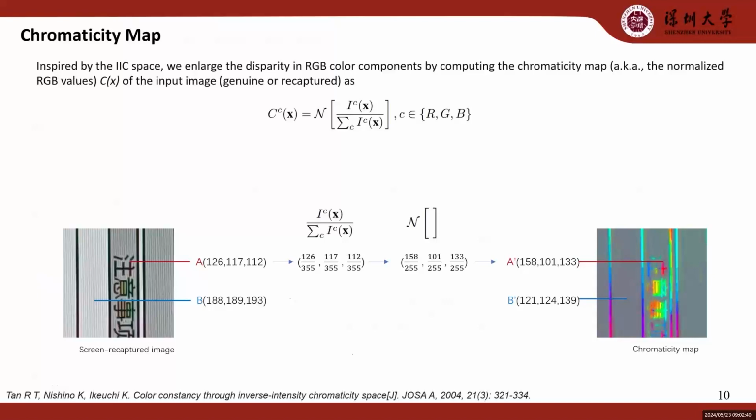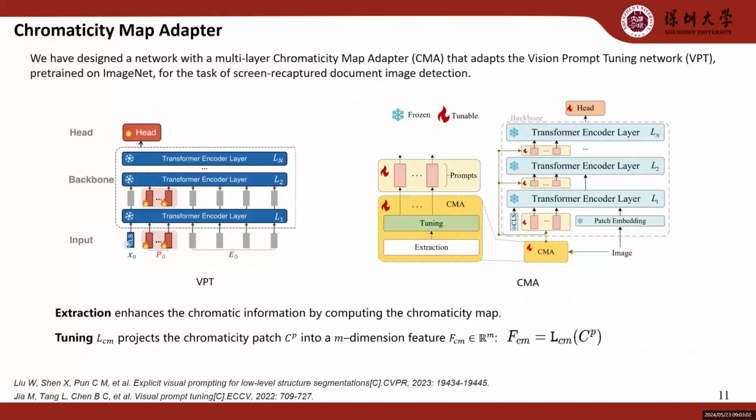This process captures the imbalance in the RGB color channels of the input image, emphasizing this imbalance through normalization, thereby highlighting the color artifacts in recaptured images. Chromaticity maps are calculated by determining the deviation of each pixel's RGB value from the average value of the other color channels. The core design of the CMA is to convert chromatic maps into a form directly usable by deep learning models, enabling efficient detection of screen-recaptured document images.